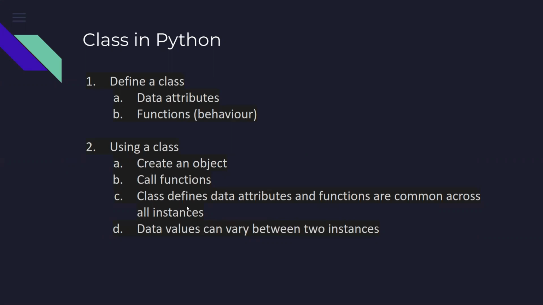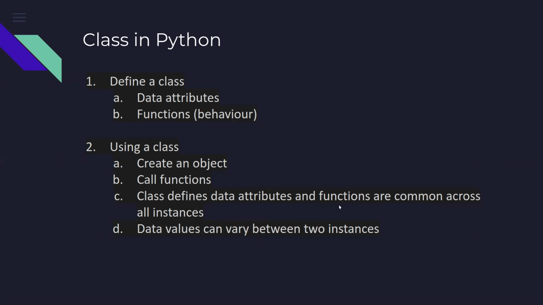Now each class has its own data attribute and the functions, and whatever different instances of a class that we create, these data attributes of the class and the functions of the class will become available to it for operation.